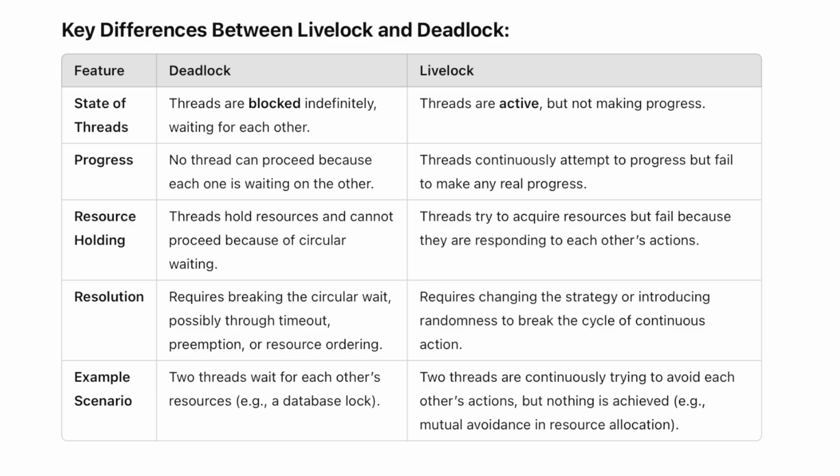Now how are we going to solve each scenario? For deadlock, it requires breaking the circular wait, possibly through timeout, preemption, or resource ordering. But livelock requires changing the strategy basically, or introducing randomness to break the cycle of continuous execution. So now anyone can ask in which scenario each situation will occur.